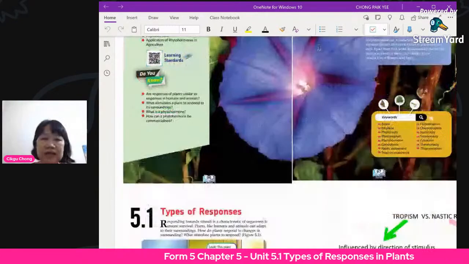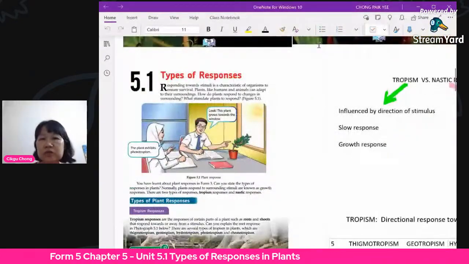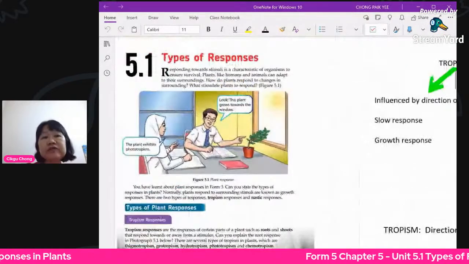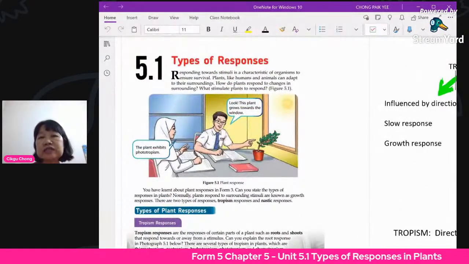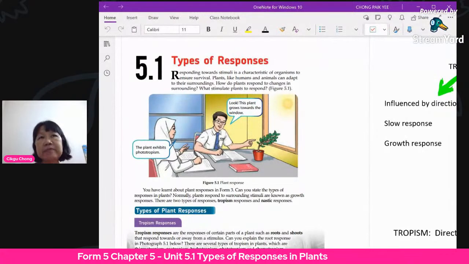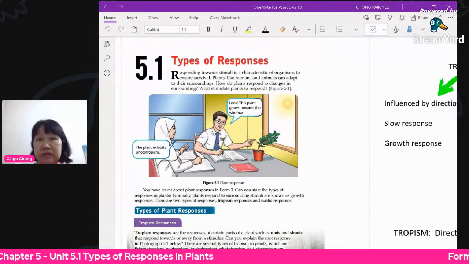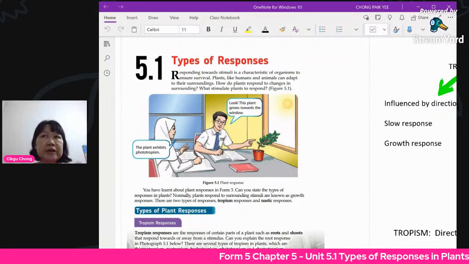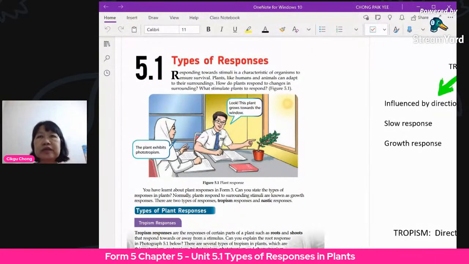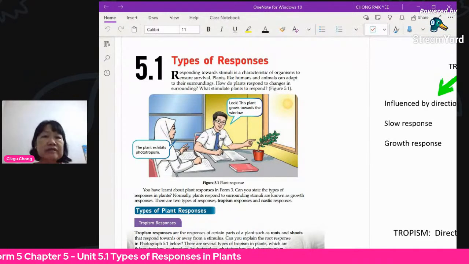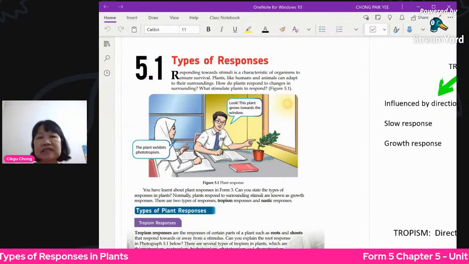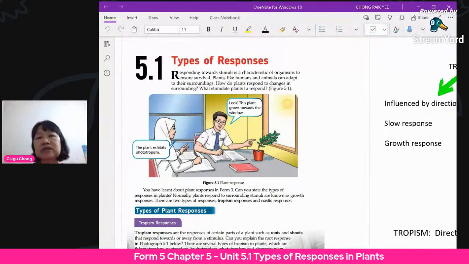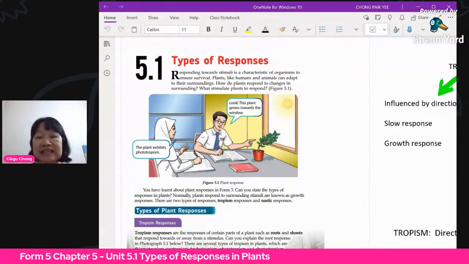Let's look at this. Plants also show response, not just humans or animals. Plants have different types of response to stimuli. A stimulus is anything that happens or any change around the plant that causes it to have a response. A stimulus could be high temperature, low oxygen, darkness, or brightness. These are changes in the environment that can make the plant show a certain kind of response. Response is 反应, and stimulus is 刺激.